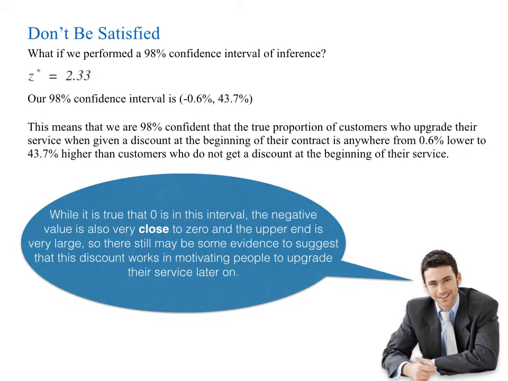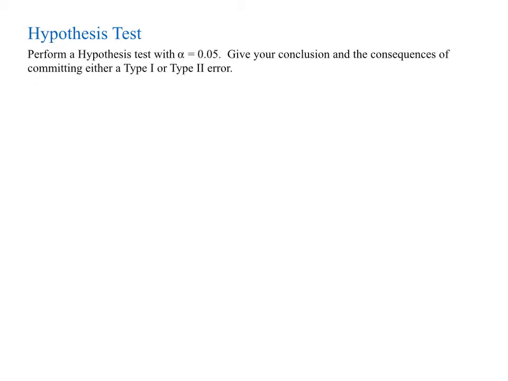Let's talk about hypothesis testing. All right, let's perform a hypothesis test with alpha level of 0.05. Let's give our conclusion and the consequences of committing either a type 1 or type 2 error. First, we do the null hypothesis. So we hypothesize that there is no true difference between the proportions. Otherwise, we assume alternatively that there is a difference between the proportions and that it's greater than 0.